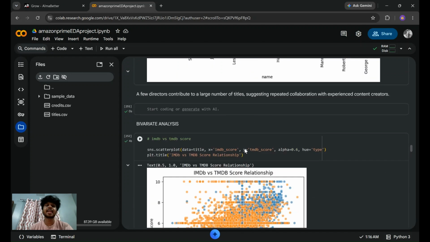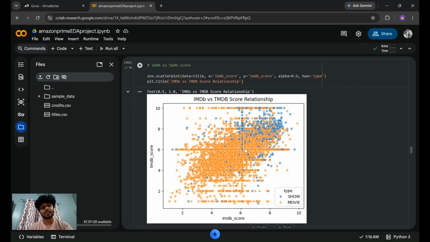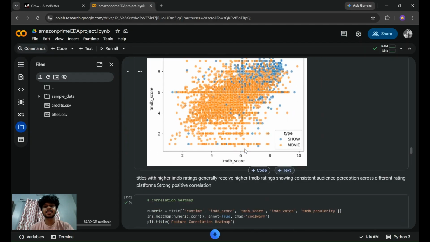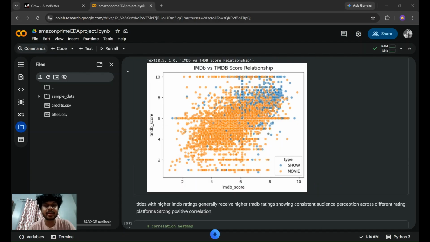And my next analysis is bivariate analysis. First of all, the visualization I did was IMDb and TMDB scores, and this is telling me that the higher the IMDb rating, the higher the TMDB score. This IMDb versus TMDB score relationship is showing me a strong positive correlation.